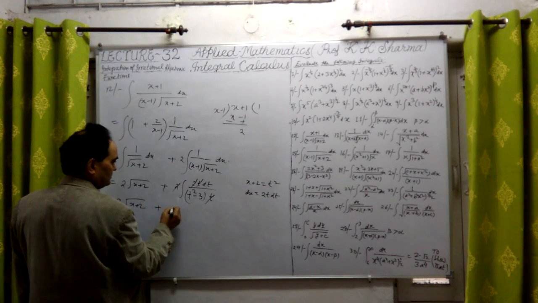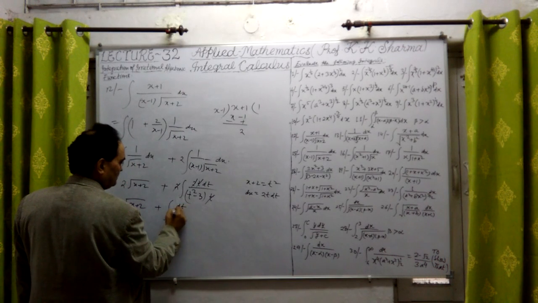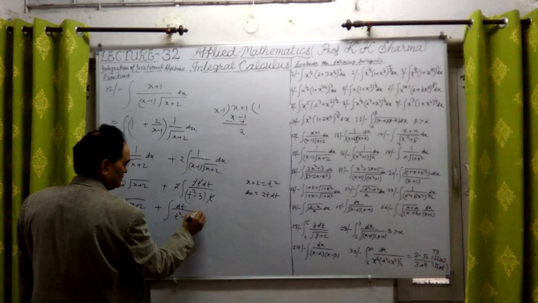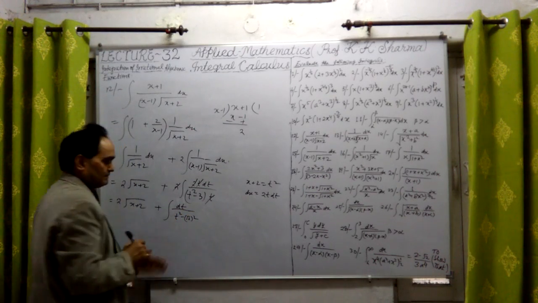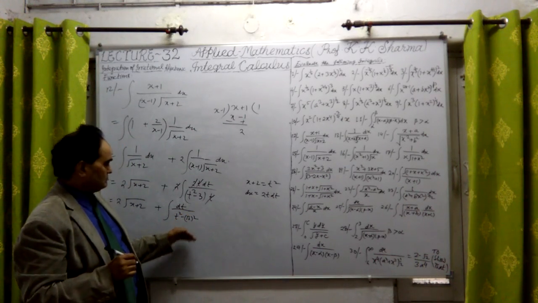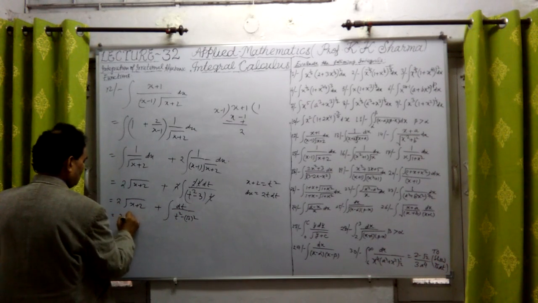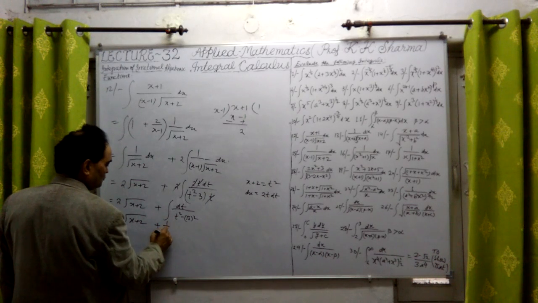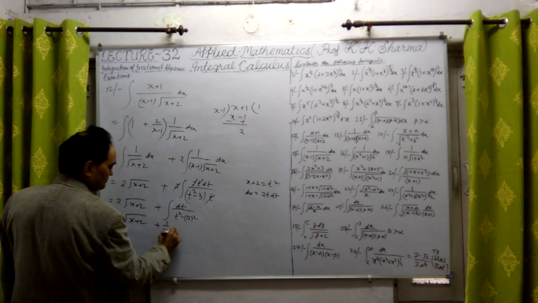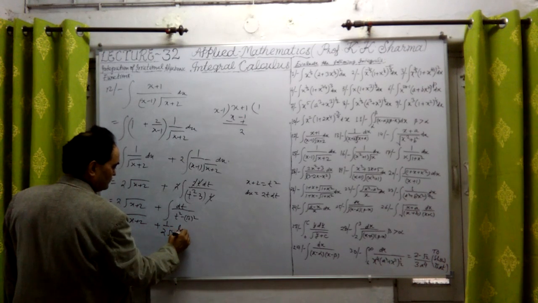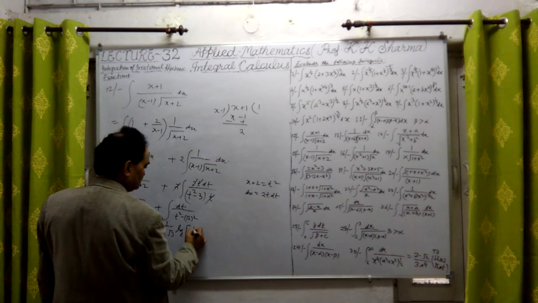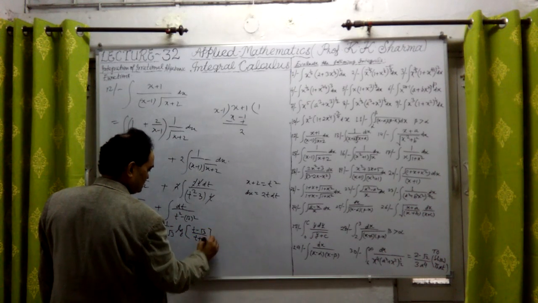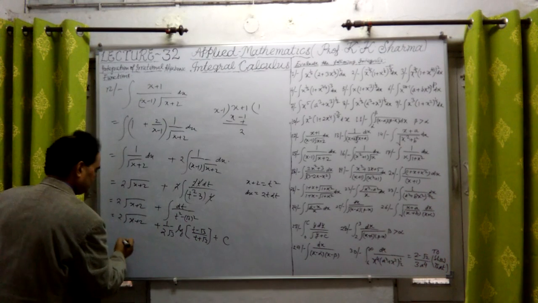This is nothing but 2 under root x plus 2 we have obtained, and plus the integral of dt upon t square minus root 3 whole square. Okay, so this is of the x square minus a square type. It is 1 upon 2a log, where 2a is 2 under root 3, into log of t minus root 3 upon t plus root 3, plus constant of integration.